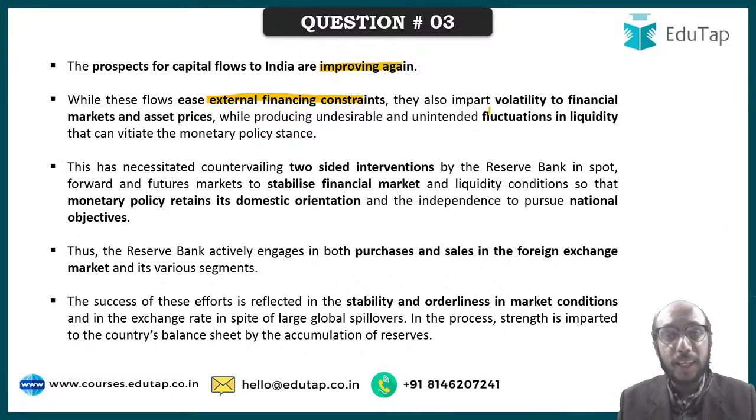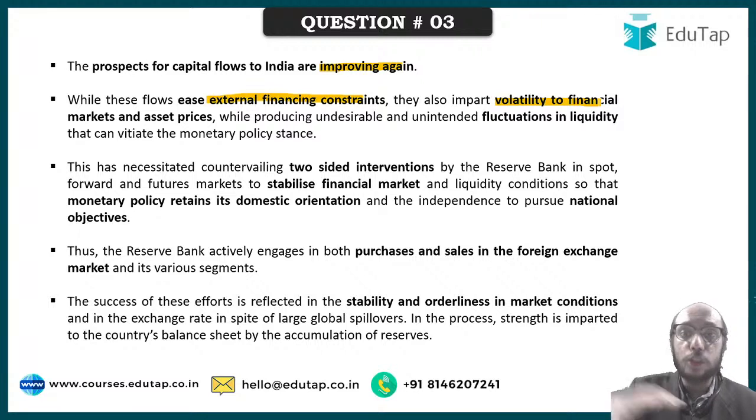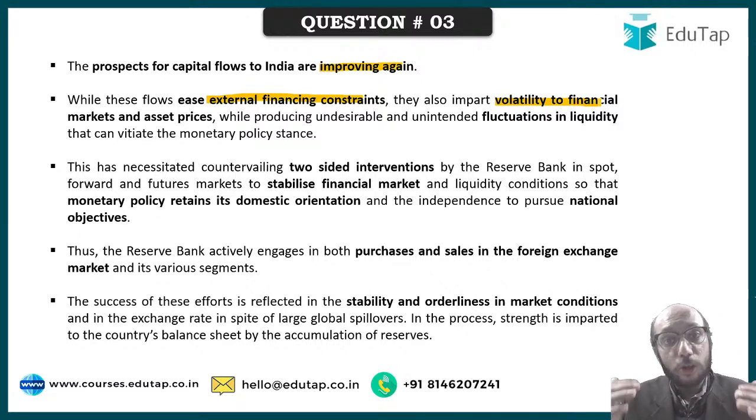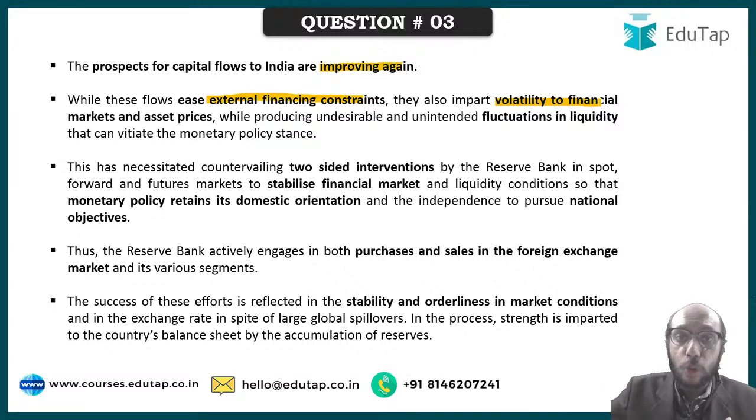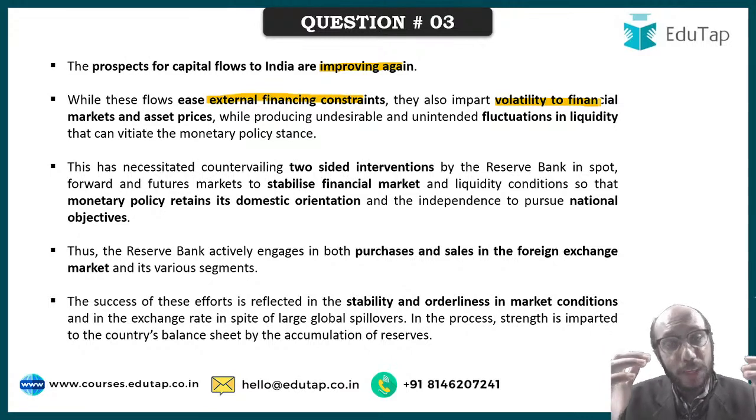Point number two is that whenever foreign exchange reserve is coming into India via the FII route, it is coming into the share market, it is coming into the debt market, it leads to a lot of volatility. Right? Suddenly when you see that, okay, 20,000 crore has flowed into the markets in 1 month, that means that there is a lot of pressure upon the exchange rate to appreciate. Suddenly when that 20,000 crore rupees will go out of the market, and it will go out of the market one day or the other, there will be a lot of pressure of depreciation on the exchange rate.